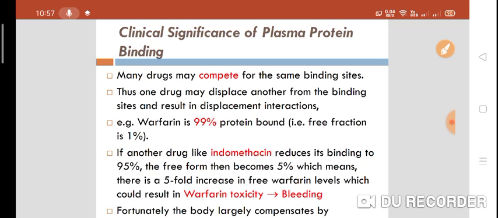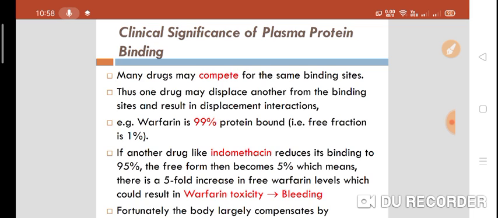That means there is a five-fold increase in the free warfarin levels. Plasma concentration of the warfarin increases. That may result in warfarin toxicity in the form of bleeding. Why do the chances of bleeding increase? Because there is an increase in the plasma concentration of warfarin. Why is there an increase in the plasma concentration of warfarin?